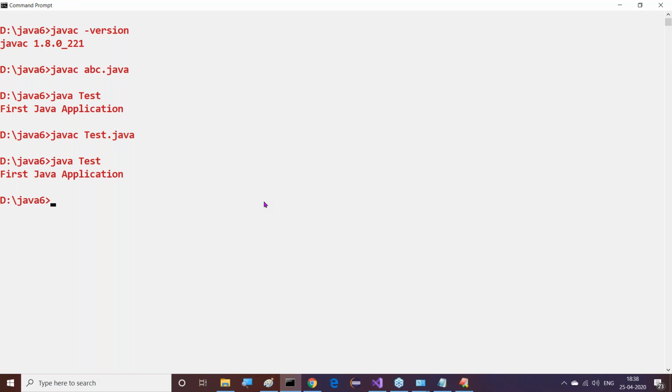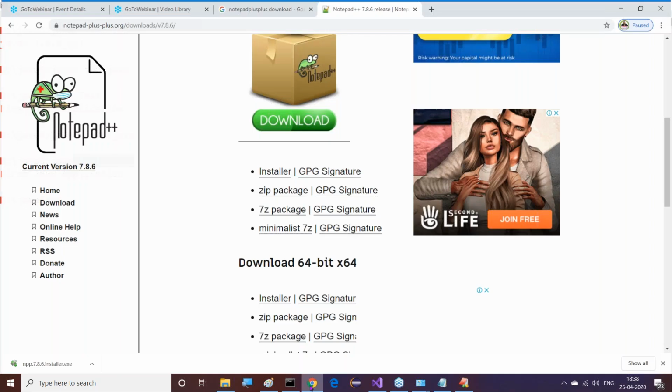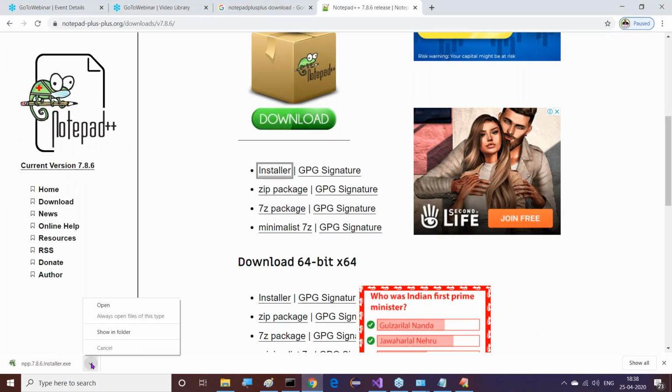So what is the benefit of saving the file name with the main method class name? That benefit is very clear. Along with the compilation, we provided Tester.java, and along with the java command also, we are providing Tester. That means the same name is used for compilation and execution. That's it. Apart from that, there is no other difference. This is point number one, and we have to understand it clearly.